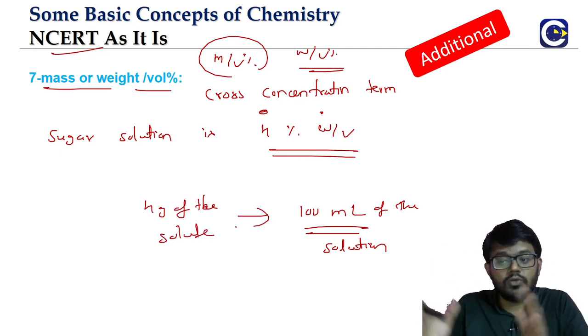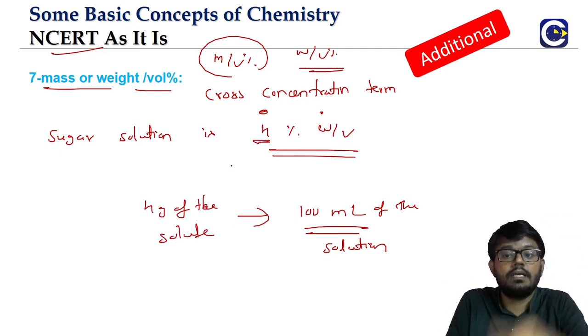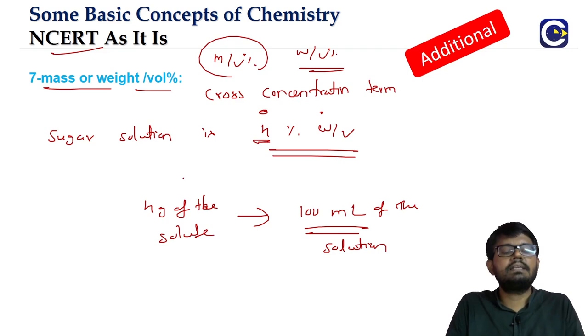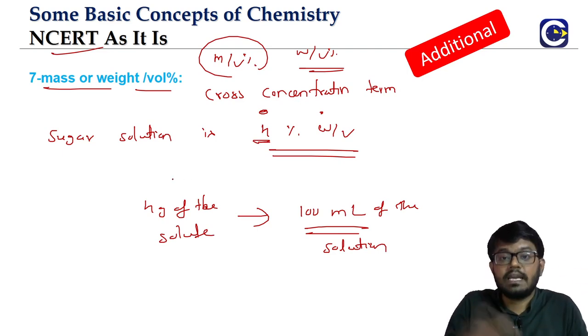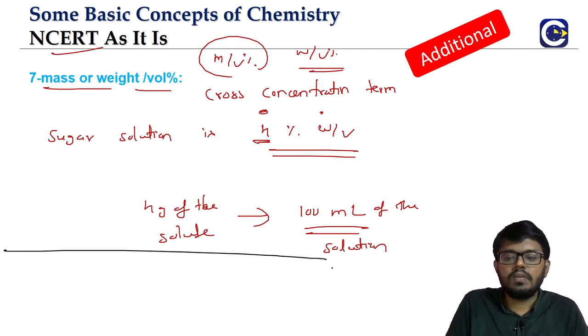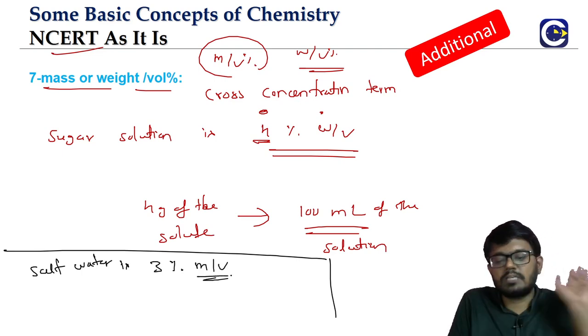The denominator is volume, so we will take 100 ml. The numerator is weight, so the 4 will be in terms of grams. So if somebody says the sugar solution is 4% weight by volume, you take 100 ml of the solution, and the amount of sugar in that is 4 grams. We will see one more example. If somebody says that the salt water is 3%, you can say either weight by volume or mass by volume.